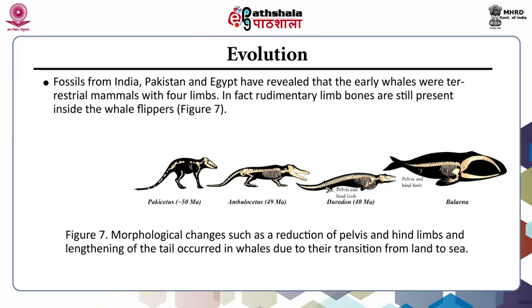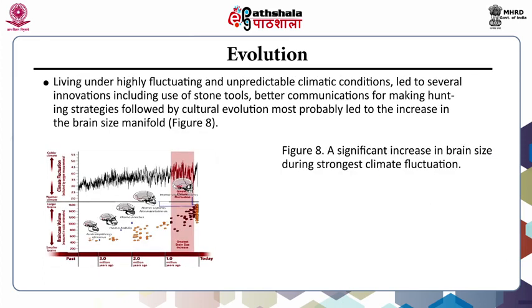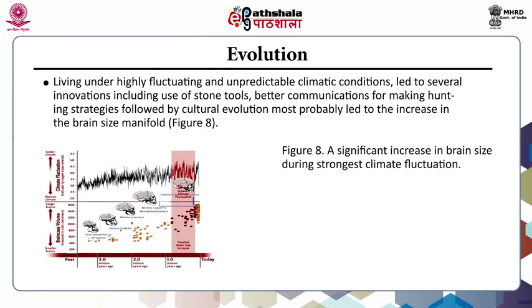This figure shows the morphological changes such as reduction of pelvic and hind limbs and lengthening of tail that occurred in whales due to their transition from land to sea.